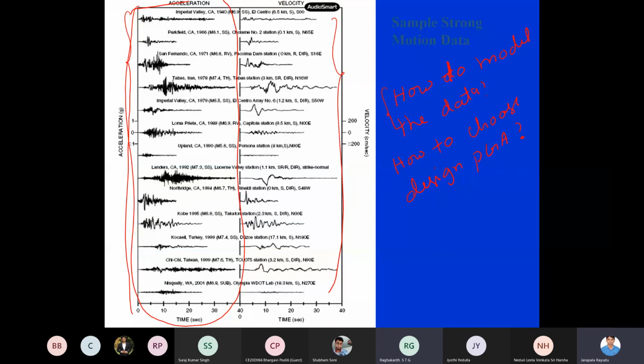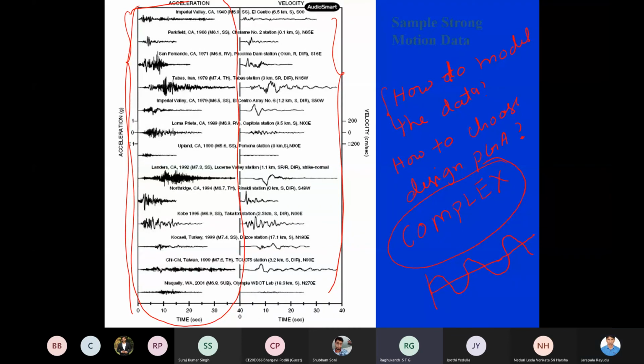The duration is one aspect, but how do they look generally? The first observation is they look complex. Why do you go for amplitude and others? Suppose the earthquake was like this, a repeated one for a time. You would say sinusoidal wave. Sinusoid means you are all happy because you have already studied it in dynamics.